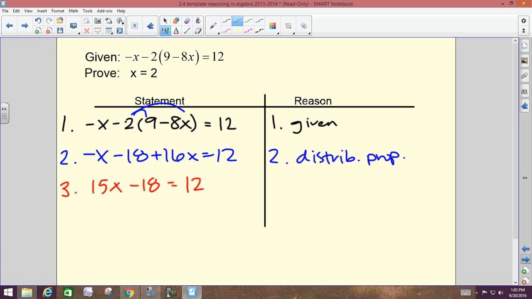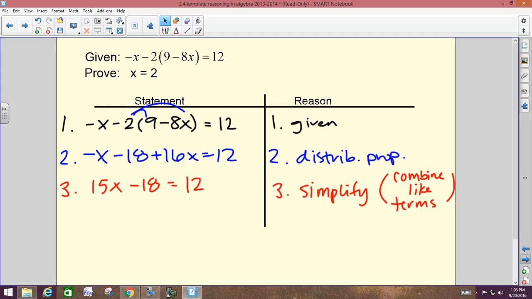But you said combine like terms, so you could write that down as your reason. Or this is called simplifying. When you stay on one side of the equal sign, it's simplifying. So you could write simplify, or you can write down combine like terms, whichever makes more sense to you. It's only addition when you put it on both sides.